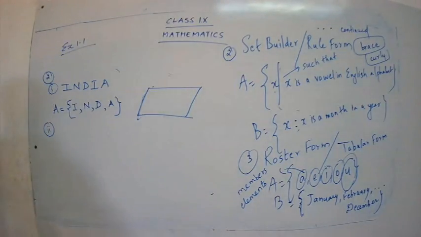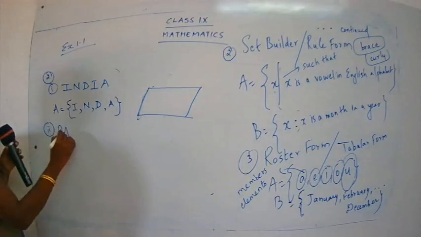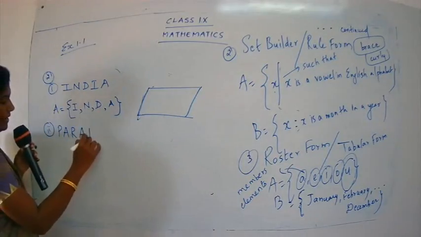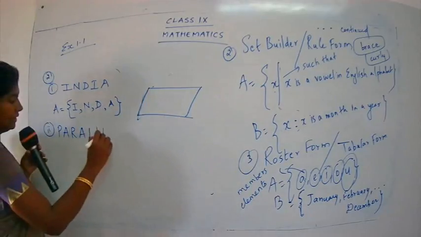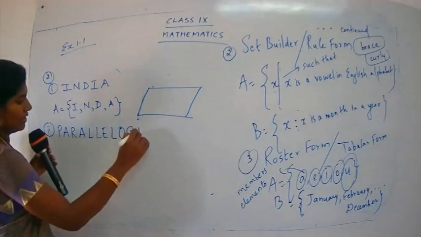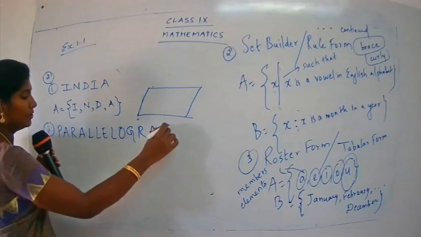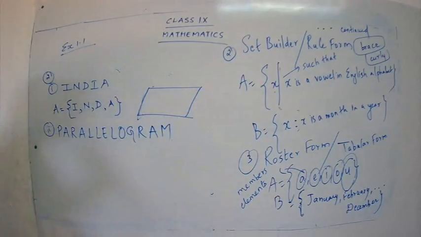Parallelogram. You use capital letters to write the question because they have given the question in the form of capital letters. It's the way it's been given in the book.